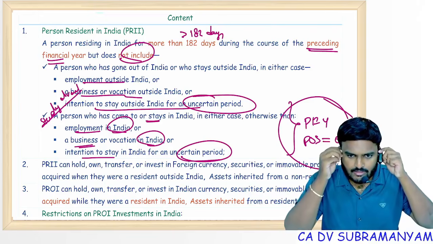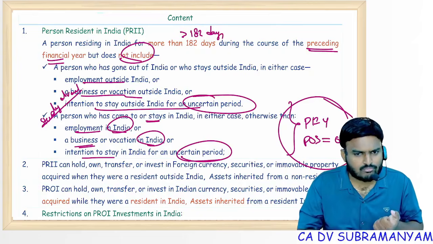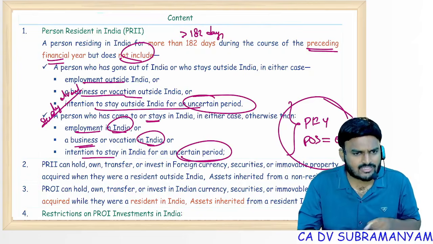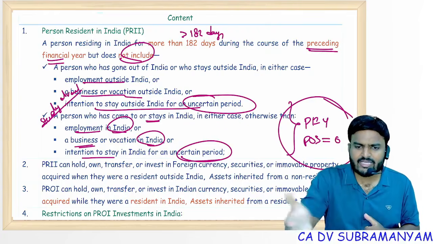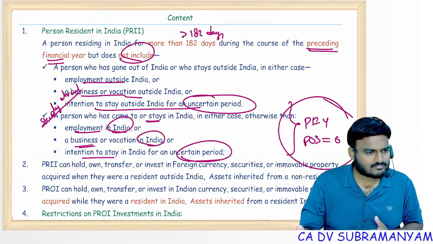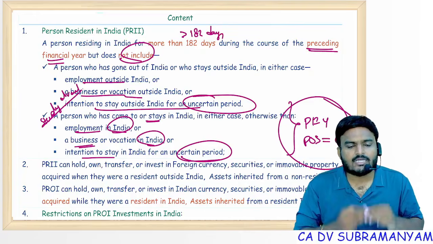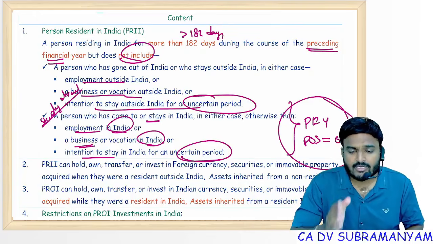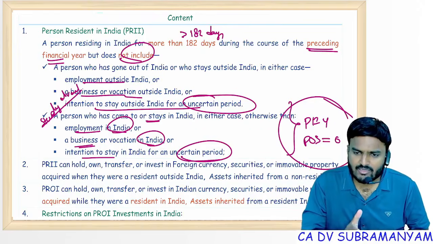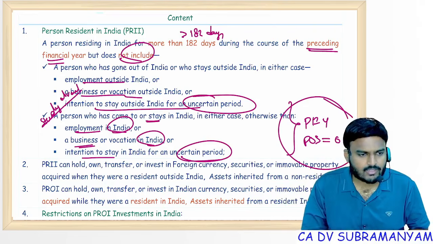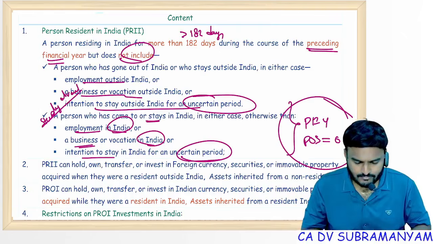Is it clear? A non-resident coming to India for tourism, not for a job, not for business, not to stay in India for an uncertain period, just for tourism, is still a non-resident only. A resident leaving India for tourism will be resident only. A resident leaving India for any of these 3 purposes will be treated as non-resident from the date he left India. First of May he is in India, he took a flight and went off, and from the next day onwards he is a non-resident only.